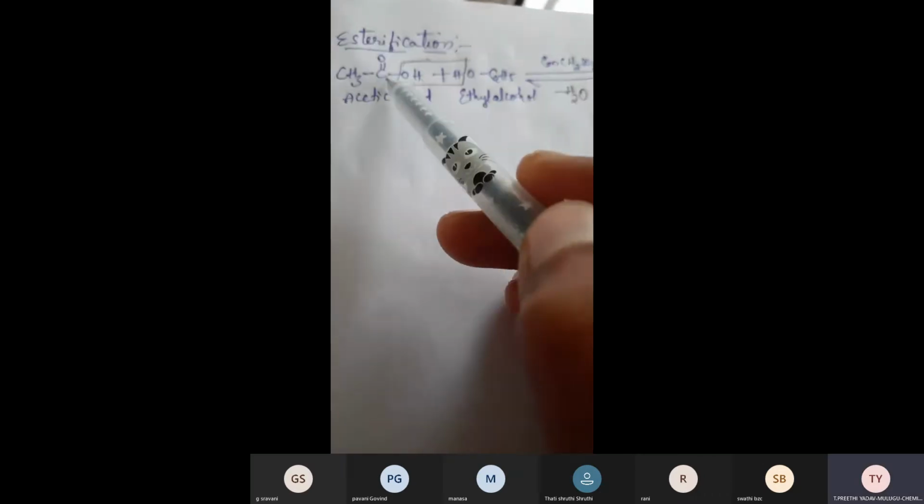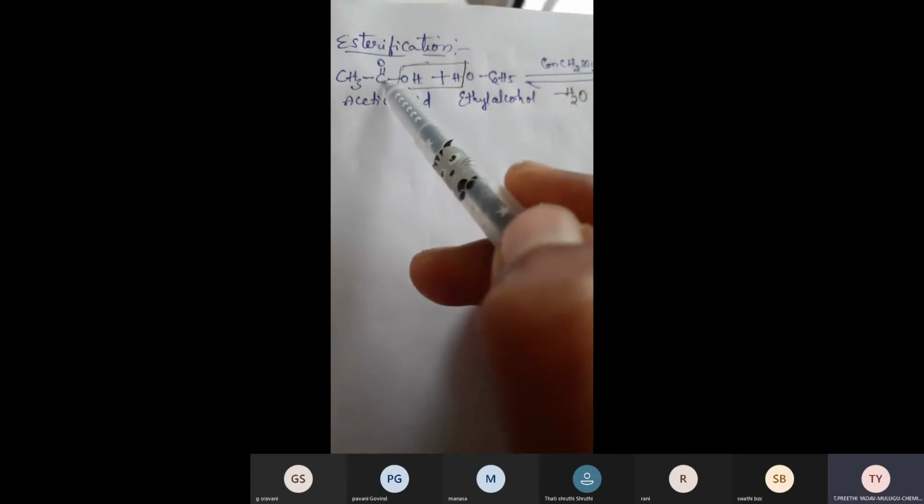CH3, C double bond O, and this carbonyl carbon forms a bond with this oxygen. Now you have to remember this one: the carbonyl carbon forms a bond with oxygen. So the product will be CH3, C double bond O, and to this carbonyl carbon you have to attach oxygen.